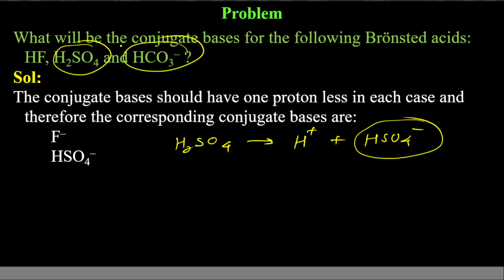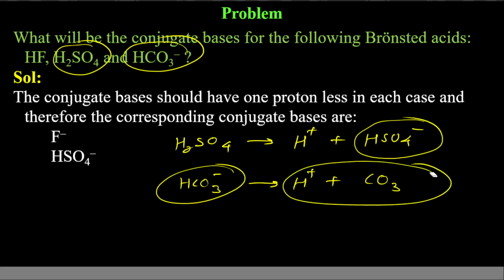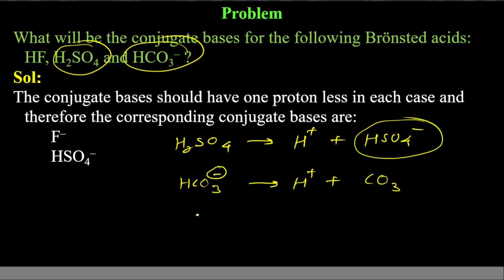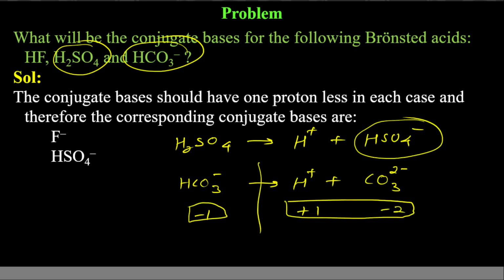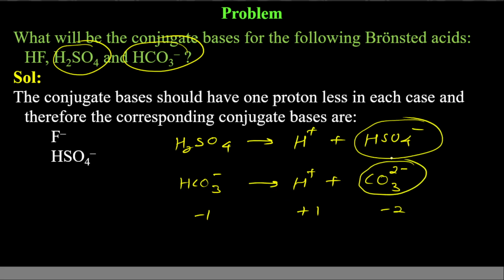Now come to here, HCO3 minus, remove one H plus. If you have removed one H plus here, then you will have only CO3, but on left hand side and right hand side, the charges must be balanced. Here you have -1 charge overall, and here you have +1. To have overall -1, here you must have 2 minus. So here -2, now total is -1. Left hand side, right hand side charges must be equal. So what is conjugate base here? Carbonate ion, CO3 2 minus.